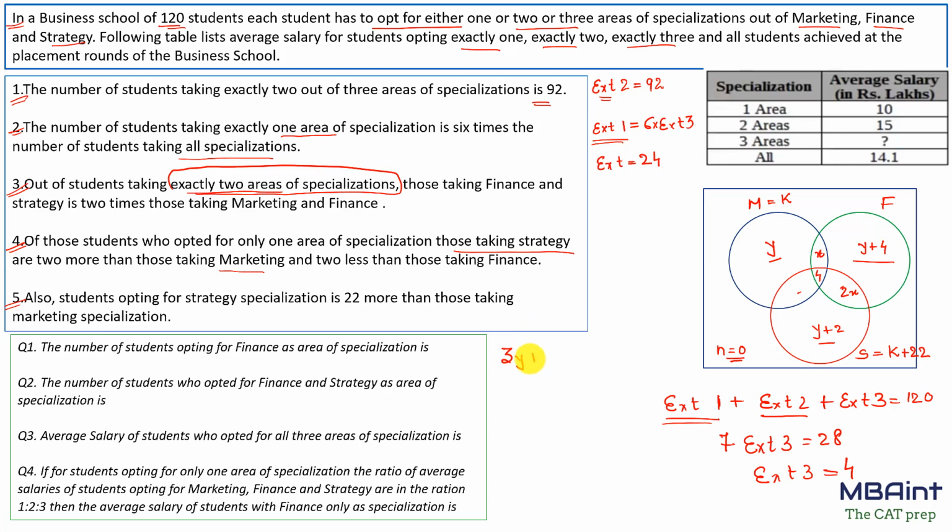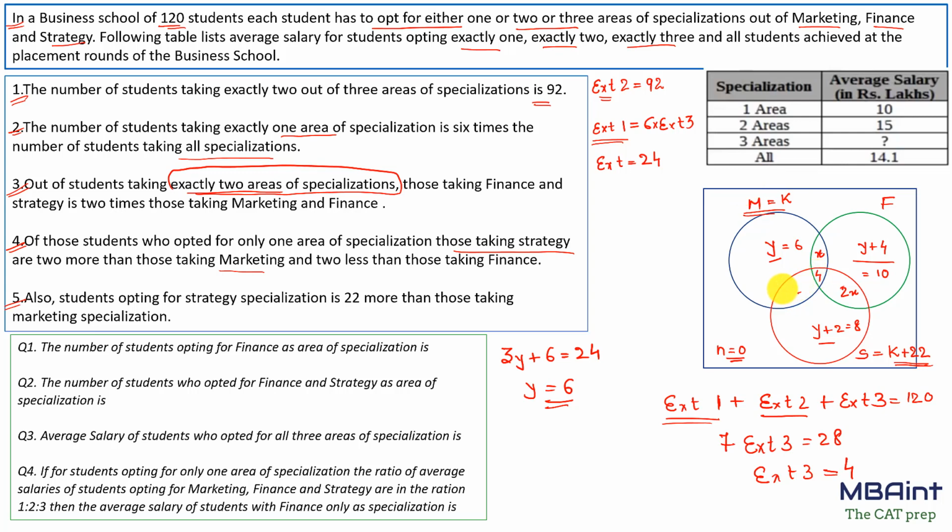So 3y plus 6 is nothing but 24. So the value of y is 18 by 3, that equals 6. Fine. So let's write, this is 6, this is 8, and this is 10, right? This equals 10. We need to find the value of... so we know that the number of students in marketing and strategy. So strategy is 22 more than the number of students taking marketing.